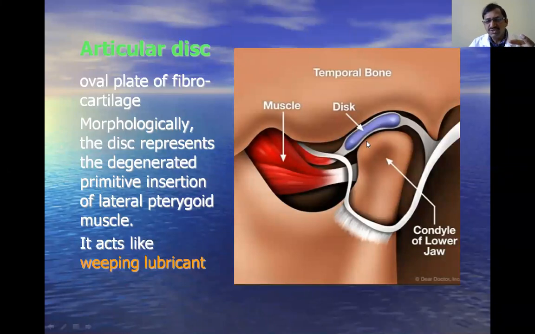There is a release of this lubricating material, and it facilitates the movements. Because of this reason, it acts like a weeping lubricant. Weeping means crying. Whenever you press, it releases the fluid, and that is why it is called weeping. It acts like a weeping lubricant. That is the intra-articular disc.